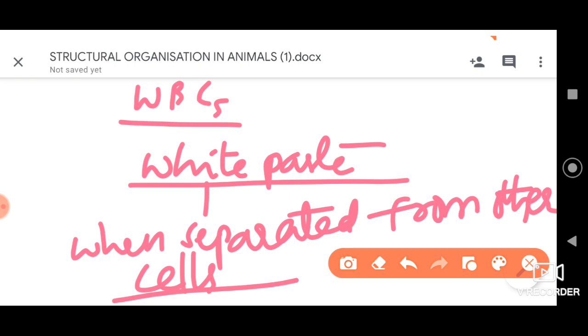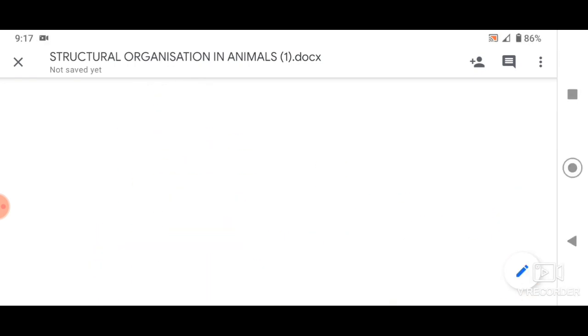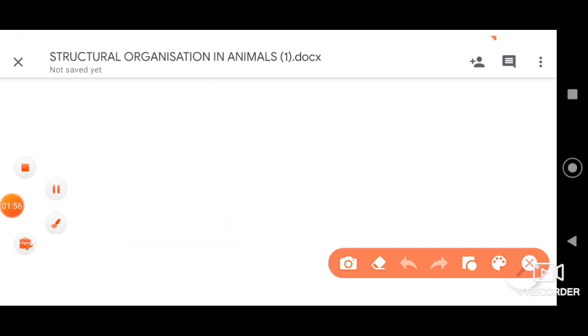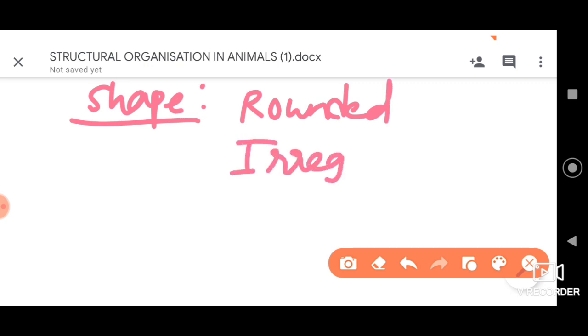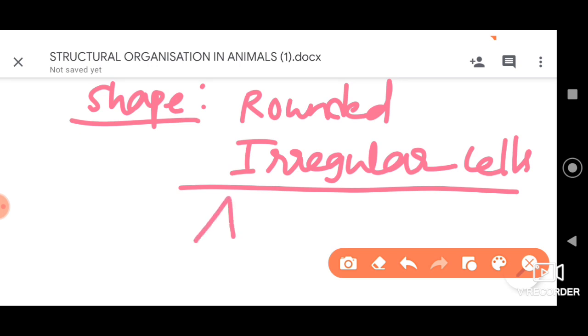So this is some introduction about the leukocytes. Now let us understand their shape. They can be rounded, or generally they are irregular shaped cells, generally we can say amoeboid shaped cells.